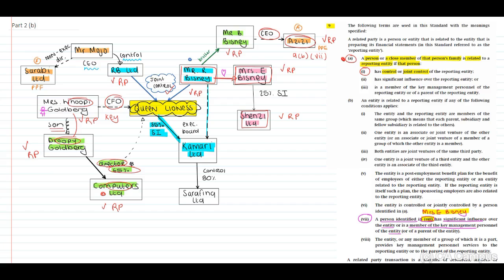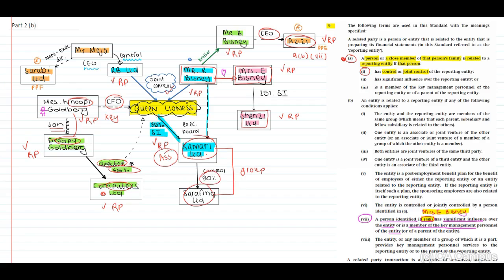Okay, so what about Kamari Limited, guys? Kamari Limited, yes, because Queen Lioness has 35% significant influence over Kamari Limited. And then Safarina Limited, yes, because, guys, they are within the same group. Or you can indicate due to the fact that Queen Lioness has 35% in Kamari, which is an associate, and the associate controls Safarina. Yes, they are related parties.